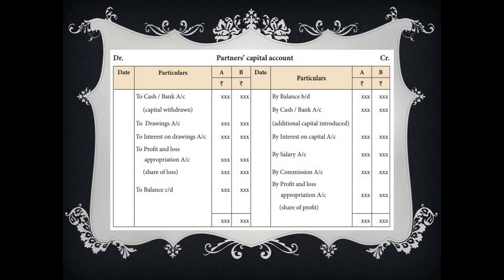But under this method, all the transactions related to additional capital, withdrawal of capital, drawings, interest on capital, salary, fee, commission of the partners, and share of profit and loss are recorded in the capital account. If the balance of the capital is credit, then it is recorded on the liability side of the balance sheet. But in case the balance is debit, then it is recorded on the asset side of the balance sheet. Now students, you can see the performa.